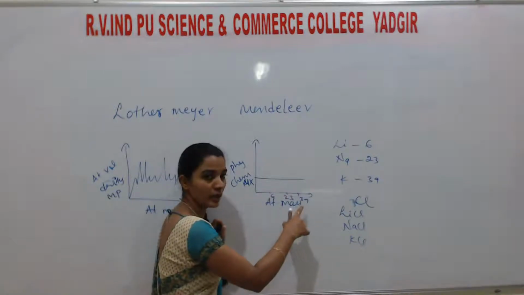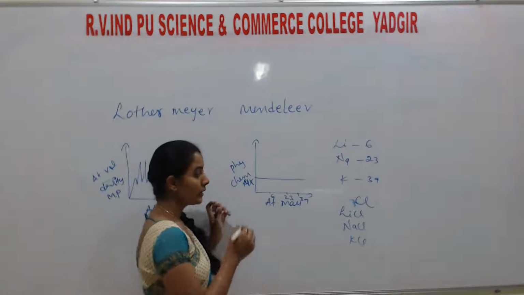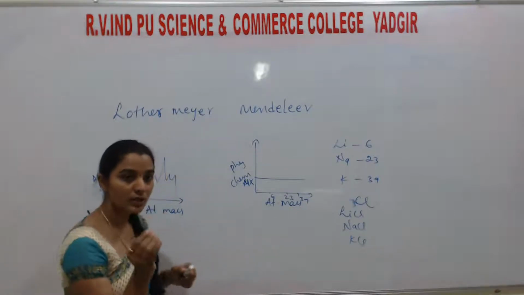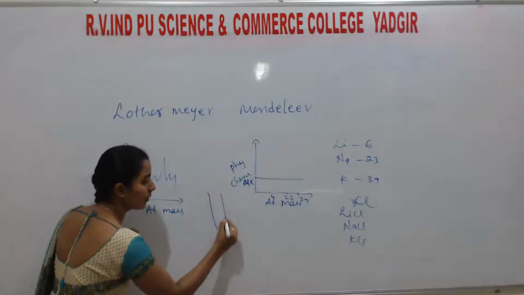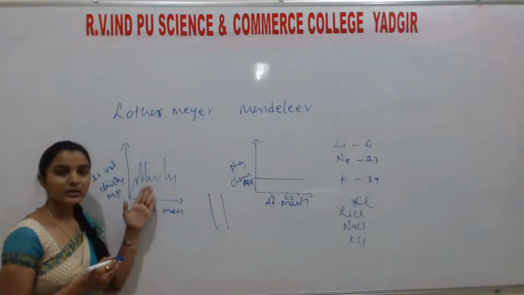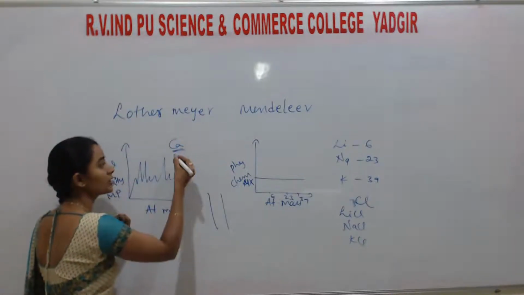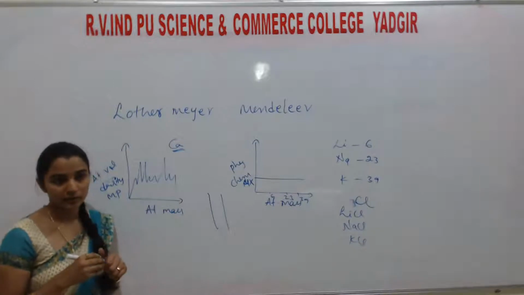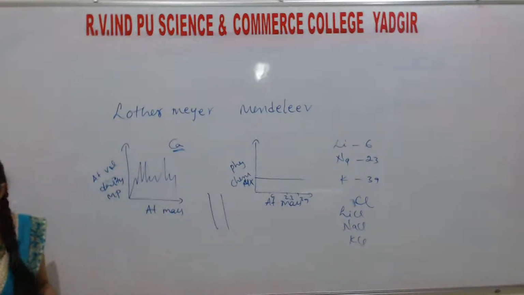By observing the graphs of physical property as well as chemical property, we arrange the species showing the same type of properties in the same column. Lothar Meyer successfully explained this type of graph only up to calcium, which was already explained by Newlands.